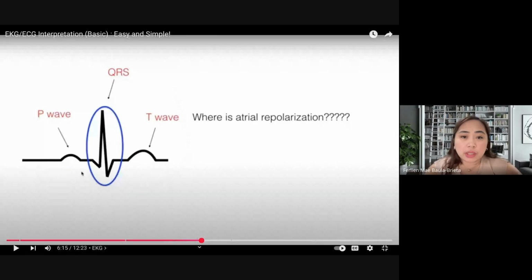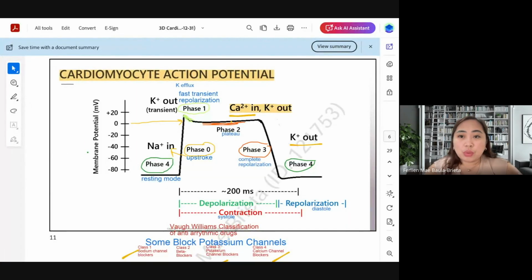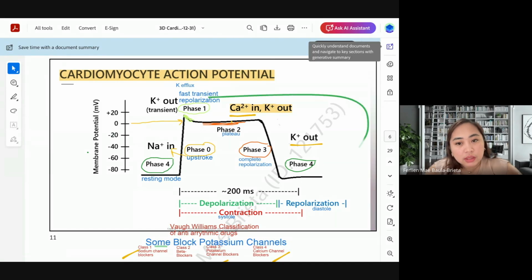But a heartbeat looks like this if we were going to examine it in the context of an action potential. And as pharmacists, the mechanism of action of the drugs that regulate the heartbeat or the arrhythmias is better understood using this figure.